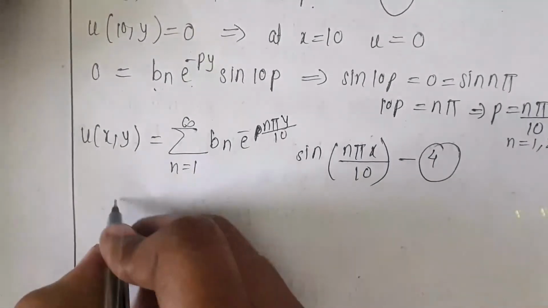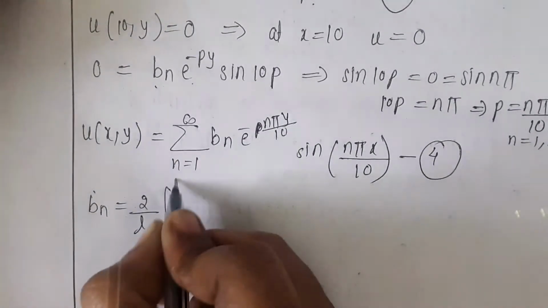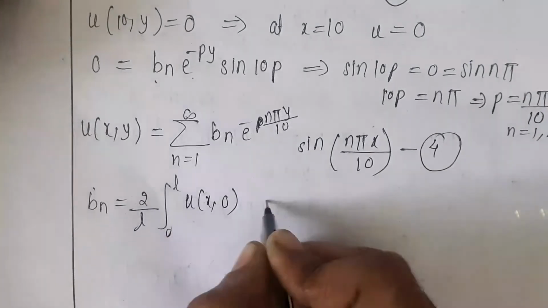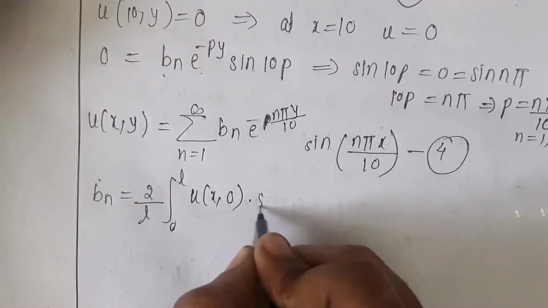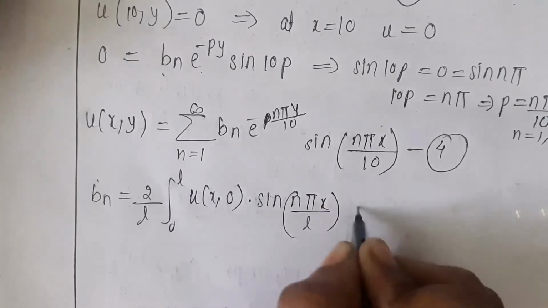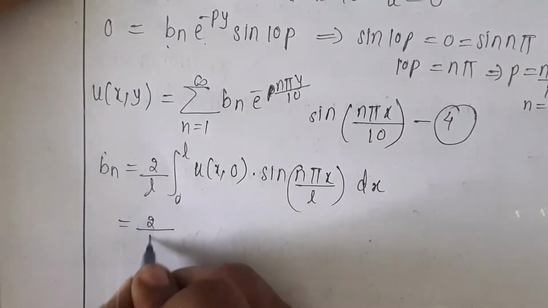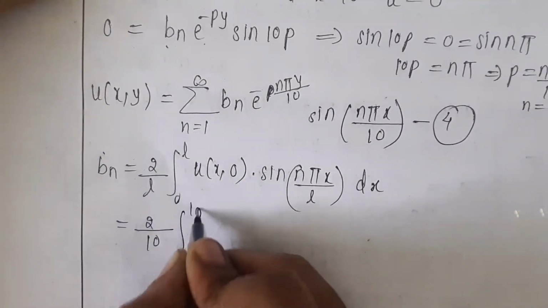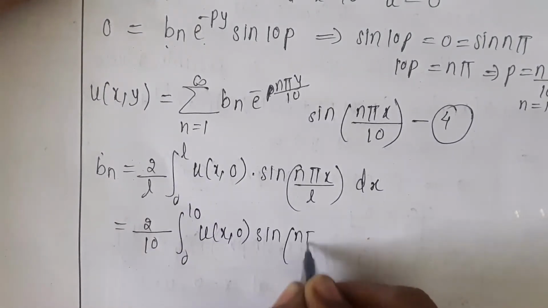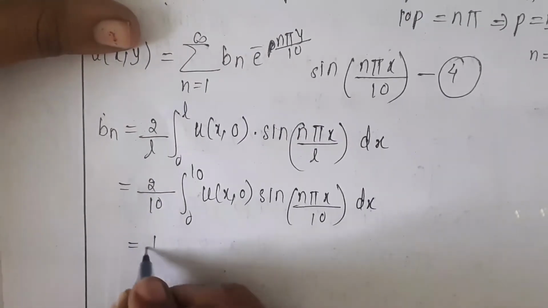Next we want bn. To get bn, we have a formula. It is 2 by L integration 0 to L f of x multiplied by sine of n pi x by L dx. So here f of x is u of x0. So this is the formula for bn. Now here the length is 10. So 2 by L integration 0 to 10 u of x0 multiplied by sine of n pi x divided by 10 dx. Now simplify it further. It is 1 by 5 times.